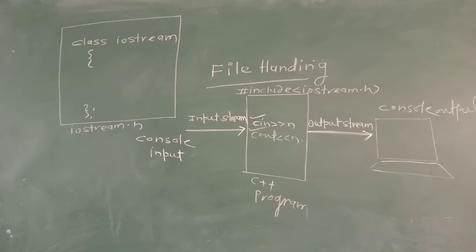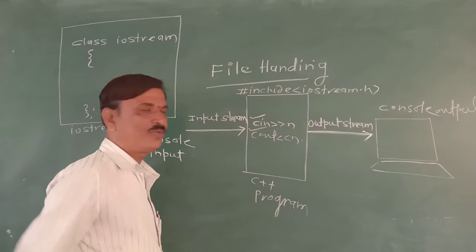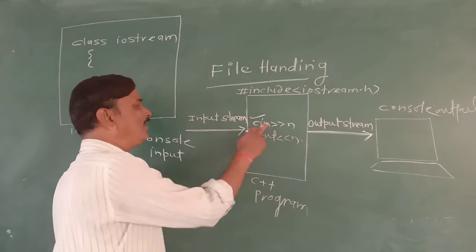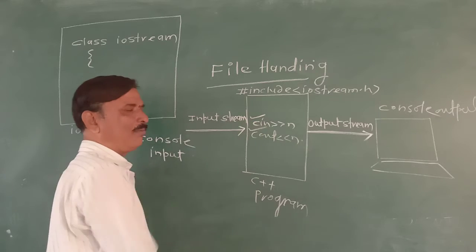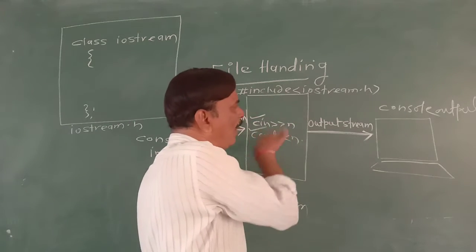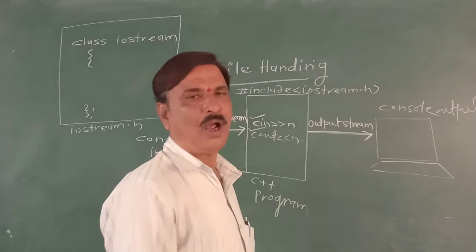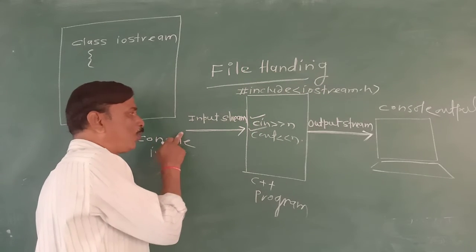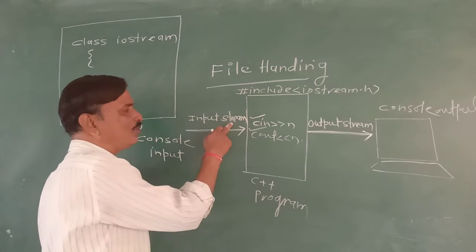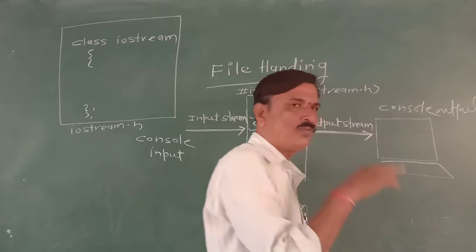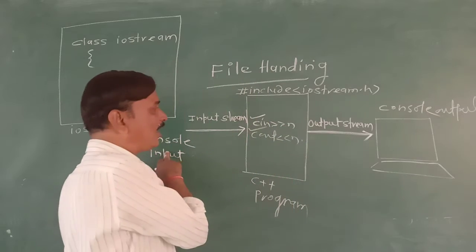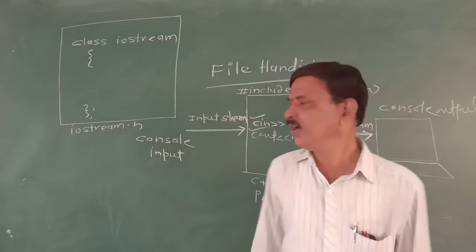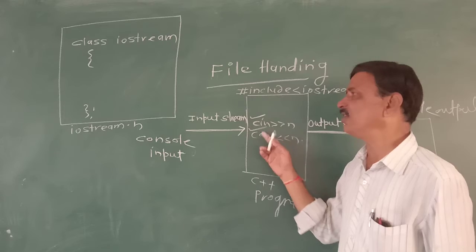So whenever a program executes, we can provide the data to the program, and after processing by the program, data is outputted. So data is provided through the stream, that is called the input stream. Data is provided through the output, that is the output stream. Keyboard is connected, monitor is connected. That's why cin and cout statements are there.